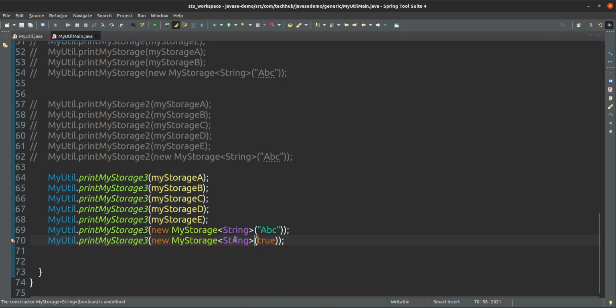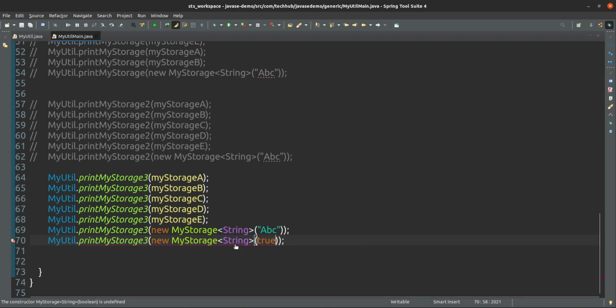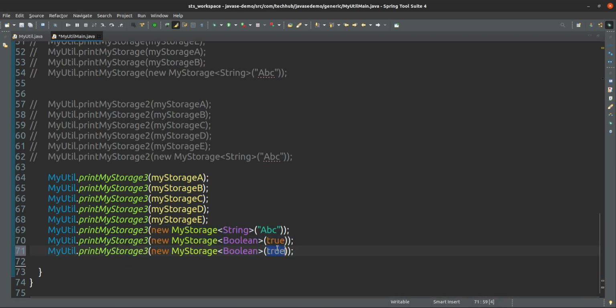Why is boolean undefined? Oh, sorry, boolean. Have to define here boolean or any type. Unbounded means it's not bounded. Number 1 to 3. Number. It's not bounded, so it will come.